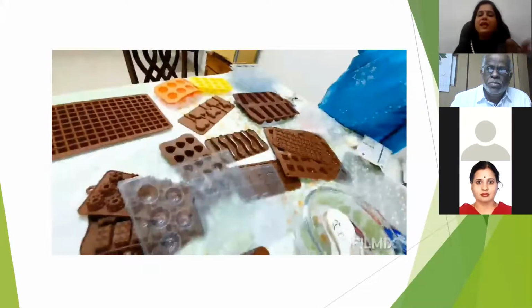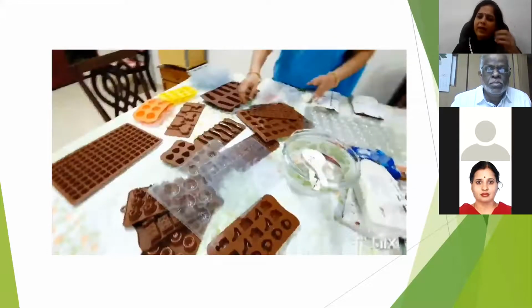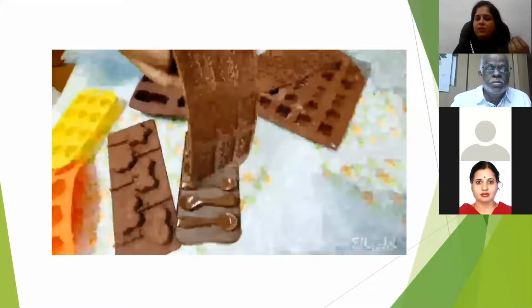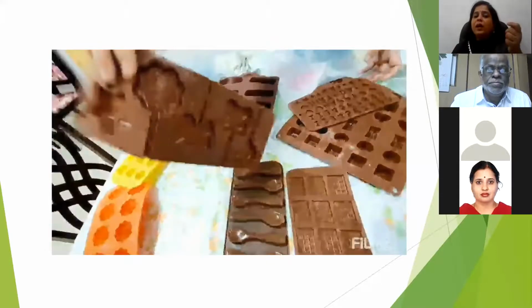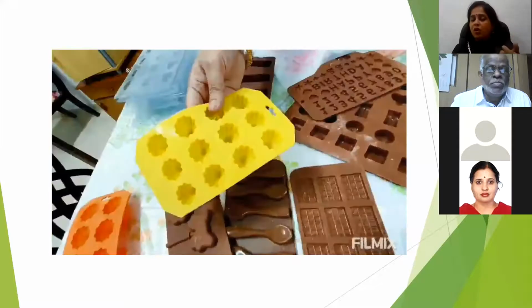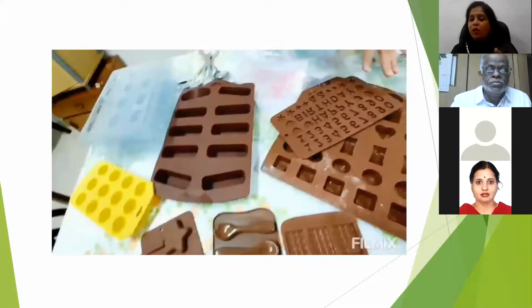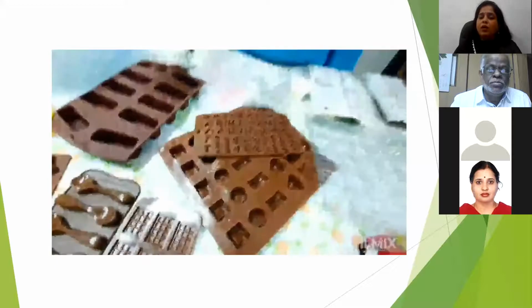This video doesn't have any audio because I would like to explain to you. So these are the molds. I have a huge variety of molds, collected over so many years, and nothing happens to the silicone molds. You can see from small size to big size. These are called lollipop molds. You can make lollipops from these chocolates. These are very small molds, and if you want bulk orders you can make them. And these are number and alphabet molds you can use for chocolate decorations.